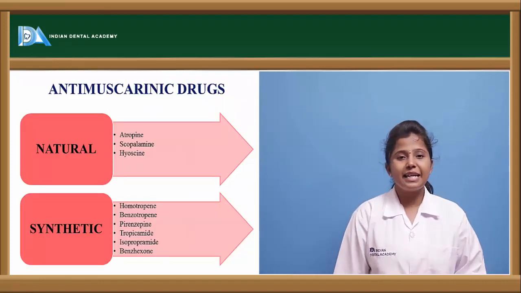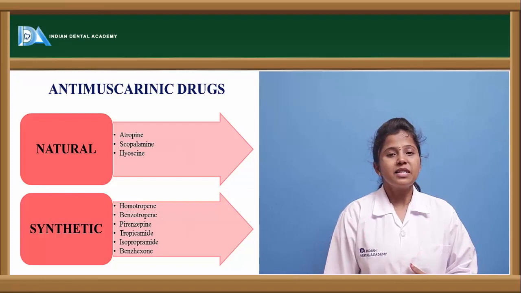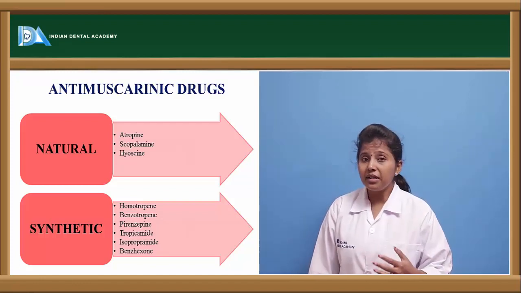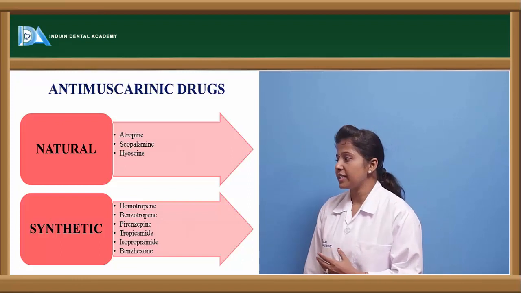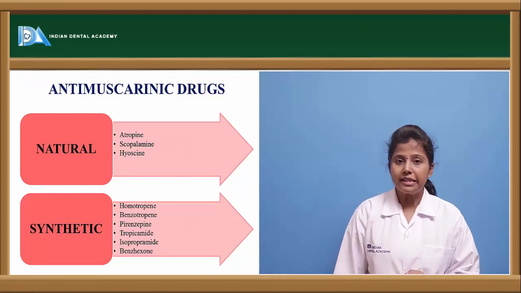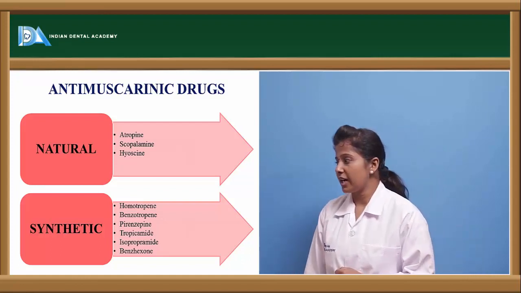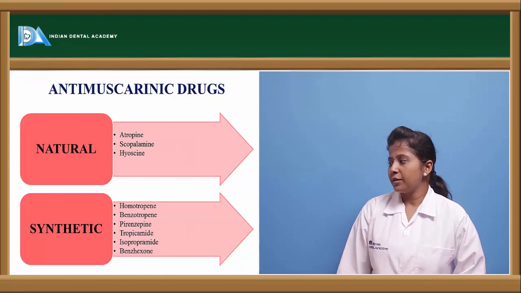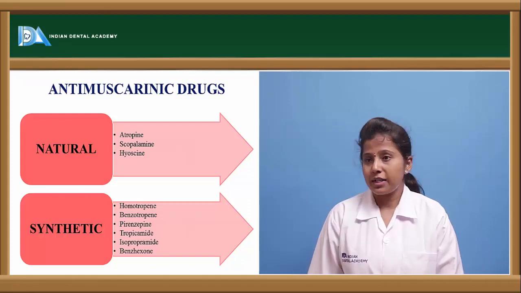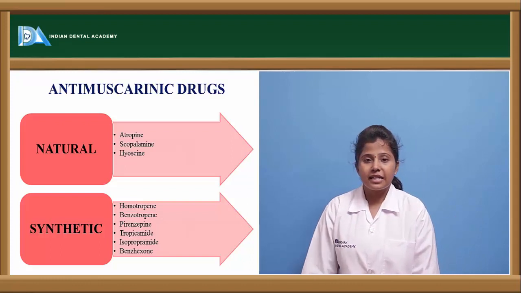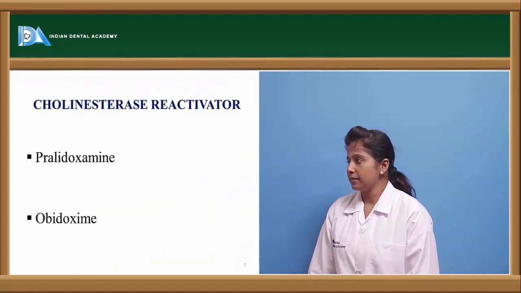Let us see the anti-muscarinic drugs. The anti-muscarinic drugs are classified as natural and synthetic. The drugs which come under natural anti-muscarinics are atropine, scopolamine and hyoscine. The synthetic anti-muscarinic drugs are homatropine, benztropine, pirenzepine, tropicamide, isopropamide and benzoxane. These are the anti-muscarinic drugs which are used clinically.